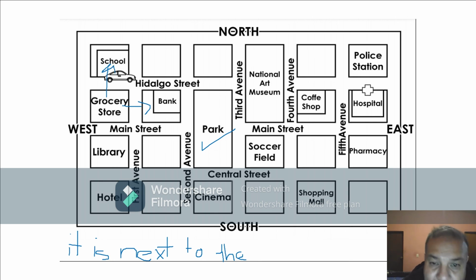If you guys remember. Now, if I ask you again, where is the hospital? Well, it is next to the coffee shop. O también, it is next to the police station, or it is in front of the police station, or it is in front of the coffee shop, or it is in front of the pharmacy, or also it is between the pharmacy and the police station.